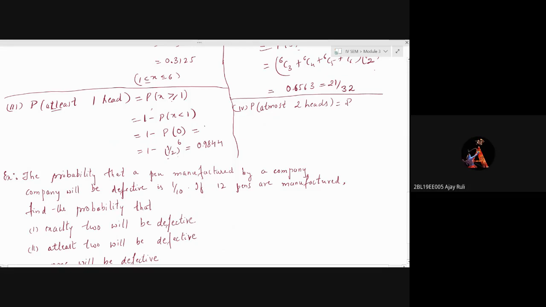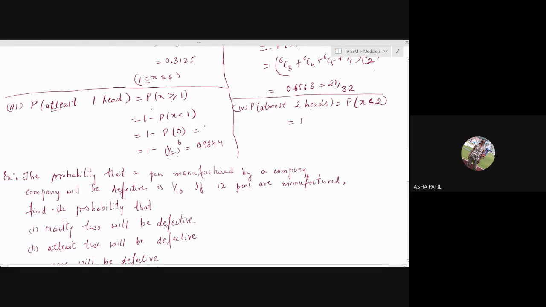X is less than or equal to 2. Yes. Maximum 2. At most 2 heads. Maximum you have to get 2 heads, not more than that. You should not get more than 2 heads. So it is X is less than or equal to. Should I write equal to or only less than? Equal to, ma'am. Yes. At most 2. You can get 2, but not more than 2. So it is the probability that X is less than or equal to 2.